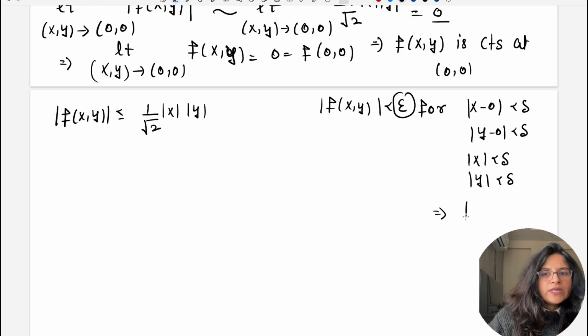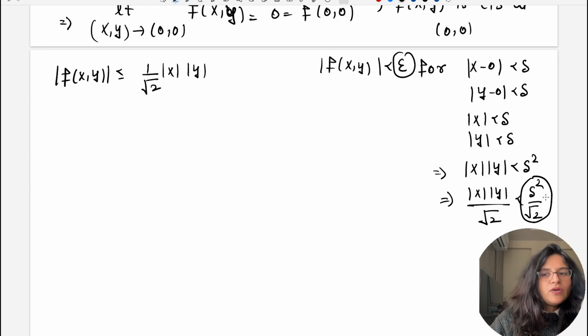So it implies mod x into mod y is less than delta square. So it implies mod x into mod y by root 2 is less than delta square by root 2. Now I need it to be equal to epsilon. Why am I saying so? Because when this is equal to epsilon, only then can I say here that it is less than epsilon, because this is less than delta square by root 2. So you take delta square by root 2 to be equal to epsilon and you will get a relation between delta and epsilon there. Delta square is epsilon root 2. So it implies delta is equal to under root epsilon root 2.